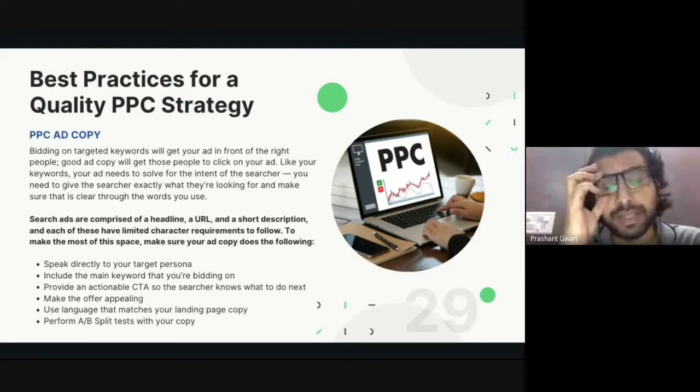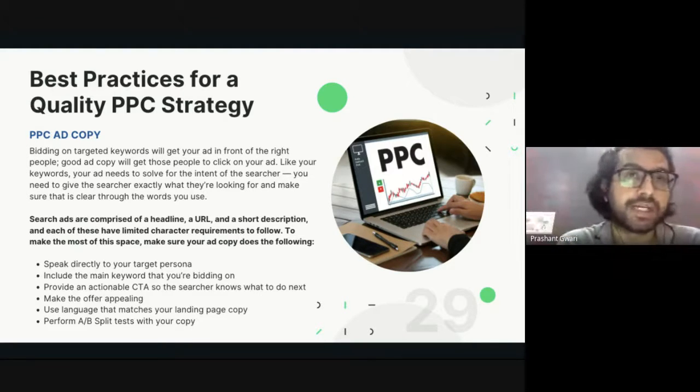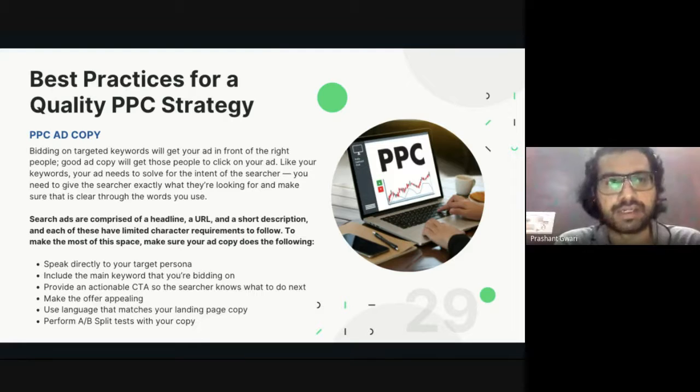Second number will be the page URL. Third will be meta description. And fourth will be site extension or call extension. Because it's PPC advertising, Google is giving us extra features on the search advertisement.